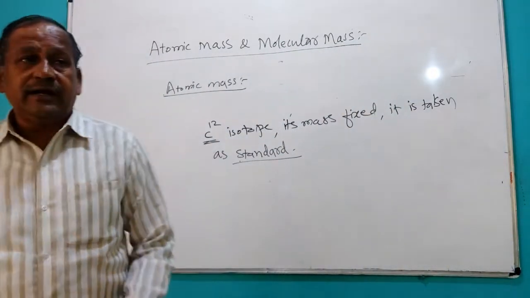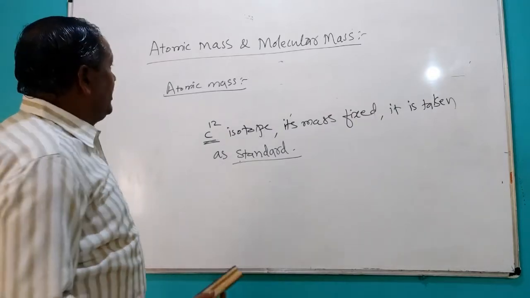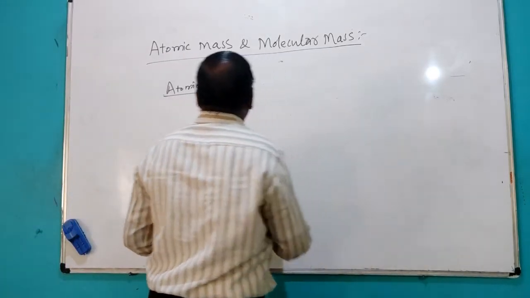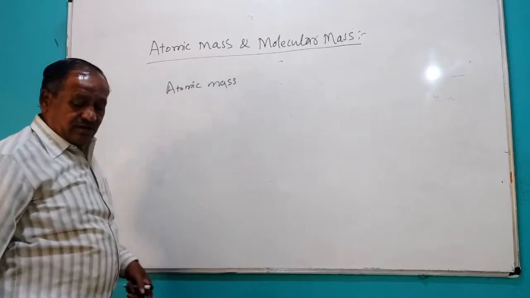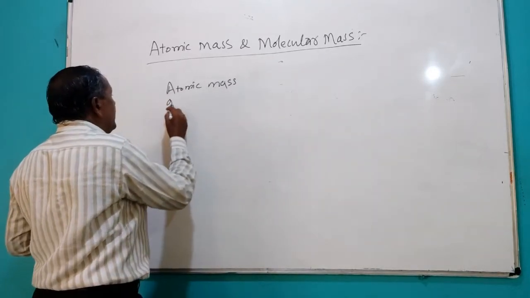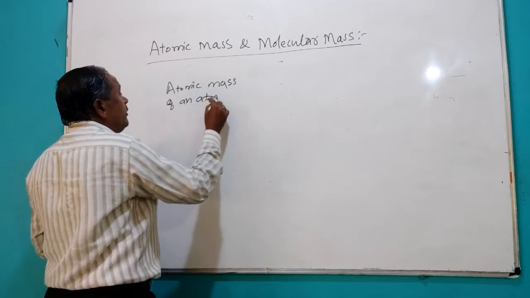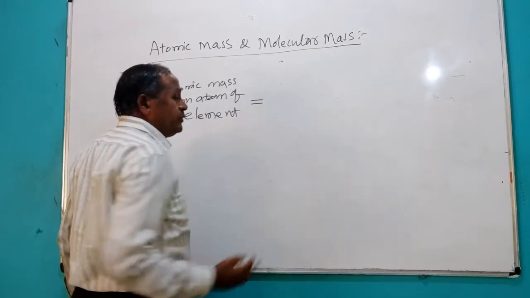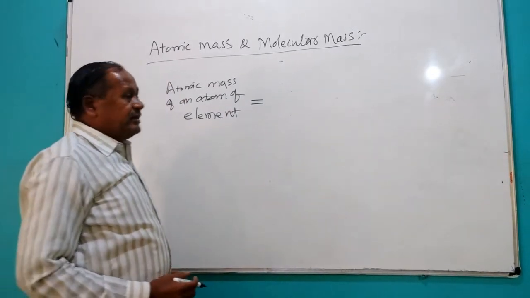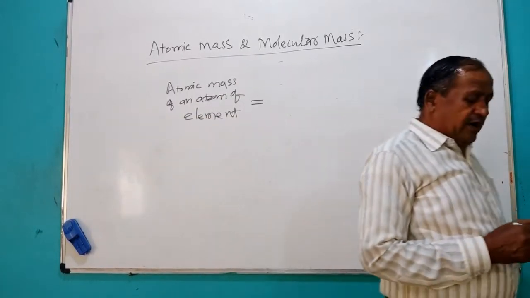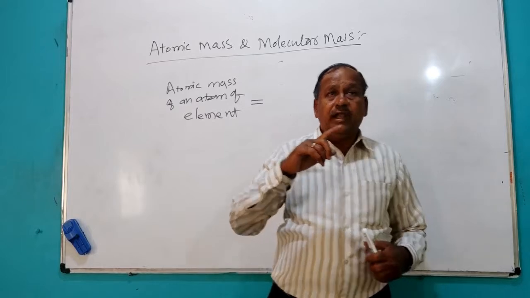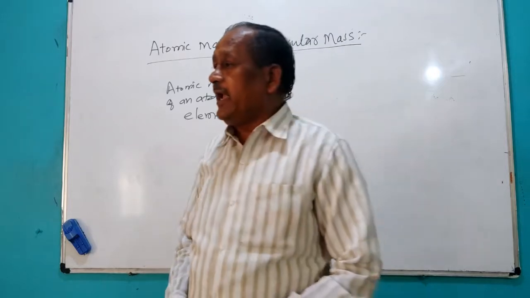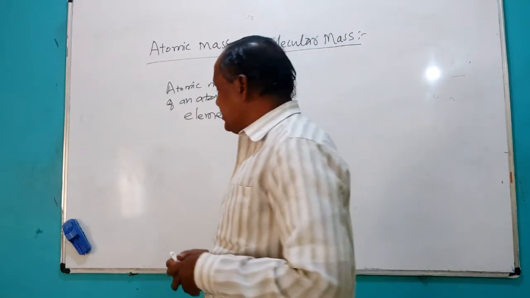In that way we can get the definition for the atomic mass of an atom of an element. So atomic mass of an atom of an element is equal to, mathematically writing, the ratio of the mass of one atom of the element to the 1/12 mass of the carbon 12 isotope.